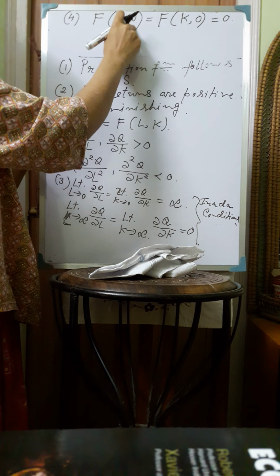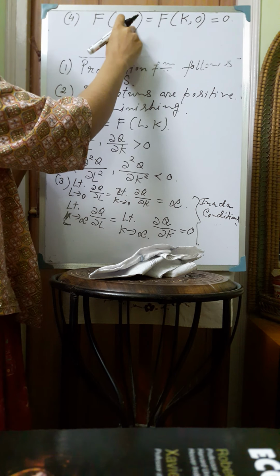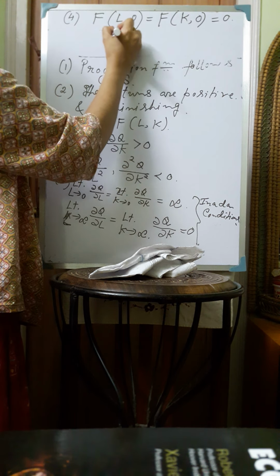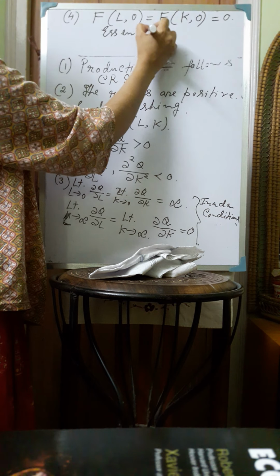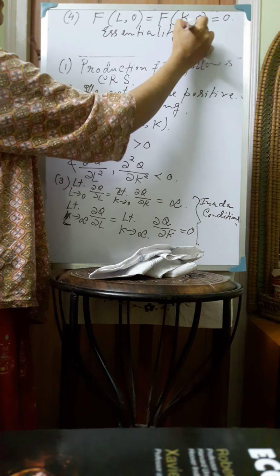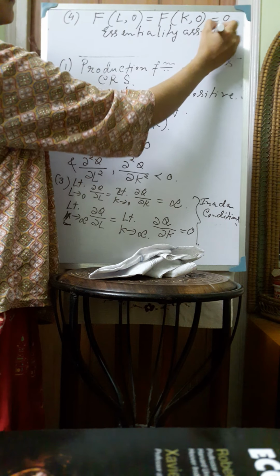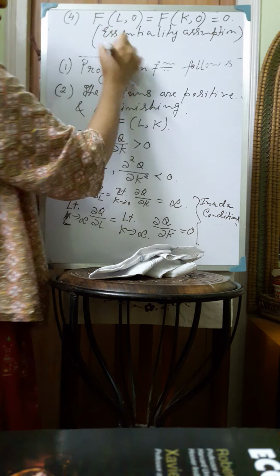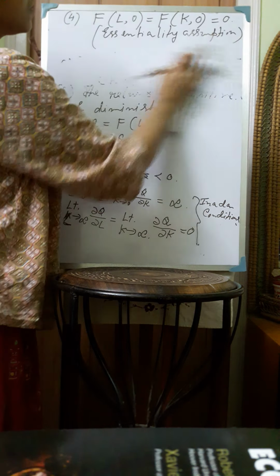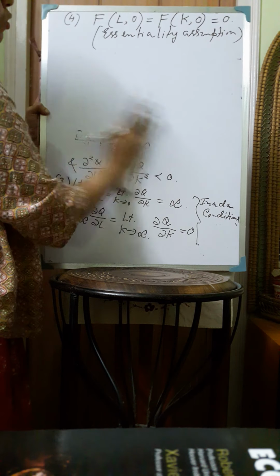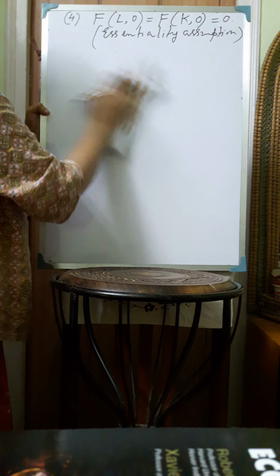Both L and K are required for producing a positive amount of output. This assumption is called the essentiality assumption. Now the Solow growth model follows all these assumptions, and based on these assumptions the Solow growth model can be formulated.